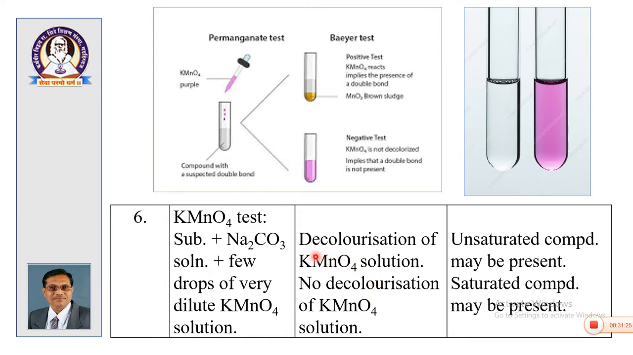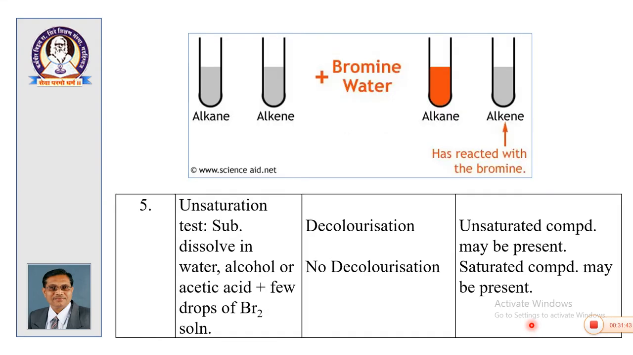Then there is a possibility of decolorization of KMnO4 solution; an unsaturated compound may be present. If there is no decolorization of KMnO4, then a saturated compound may be present. In preliminary tests, in your investigations, you are expected to report by using the phrase "may be present" or "may be absent". So, these are the two tests for investigation of unsaturation present in the given compound.